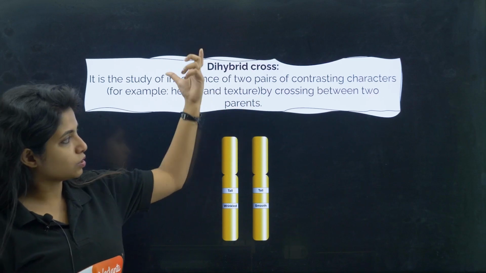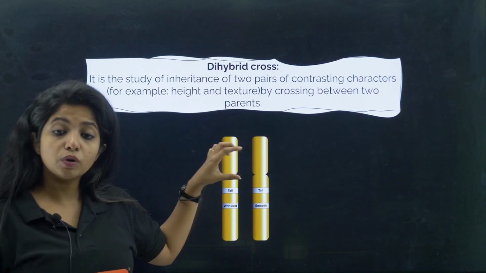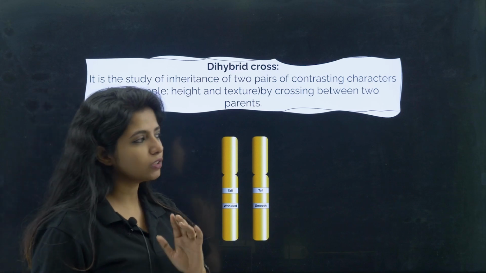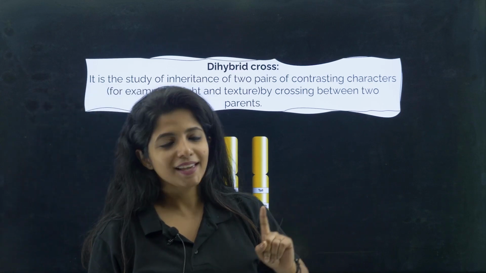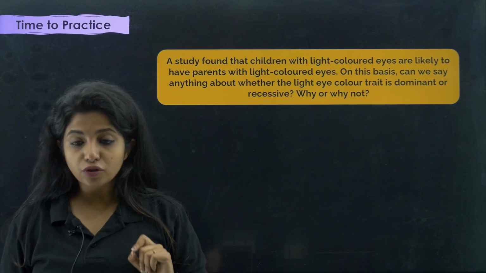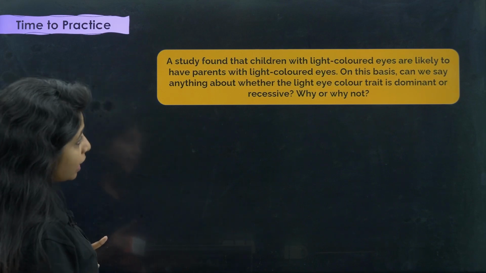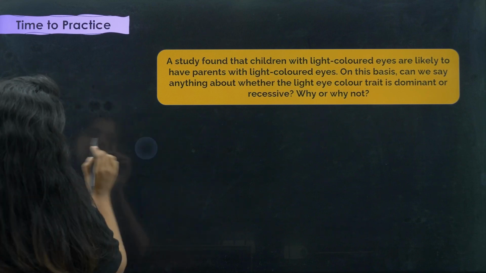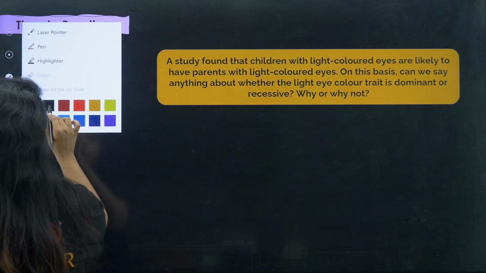A dihybrid cross is also between two parents, but over here you are examining two characters. I know it might be confusing, but it will be clear tomorrow. So I think that's all. There are certain questions that I want you to solve. Three questions are there, we will solve them first.